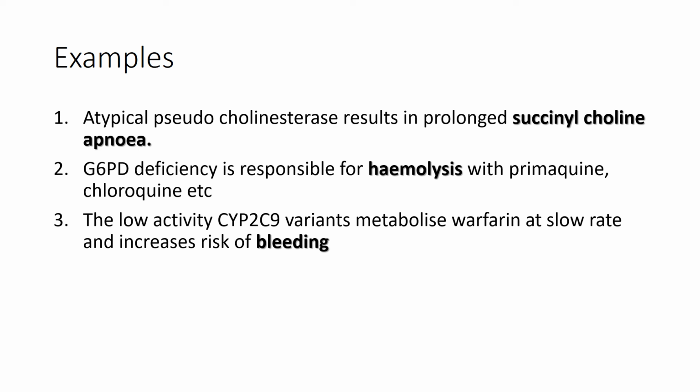There are many other examples. Warfarin is metabolized by an enzyme, cytochrome P2C9, but its variants will metabolize warfarin at a slow rate, resulting in the risk of bleeding. Warfarin is an anticoagulant drug. If it is not metabolized properly, it will lead to bleeding. There are many other examples that you can read through the textbook. I am just explaining the first three examples in the textbook.